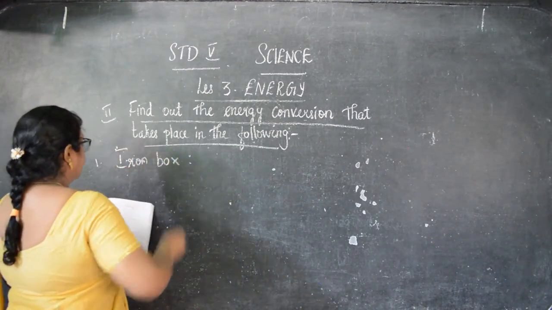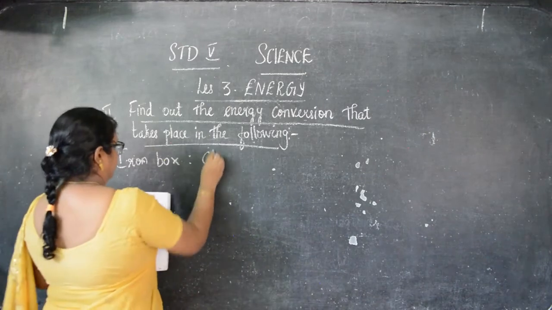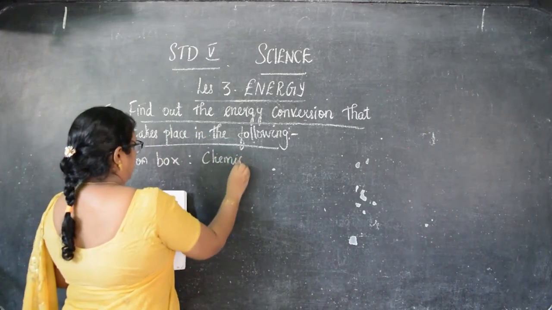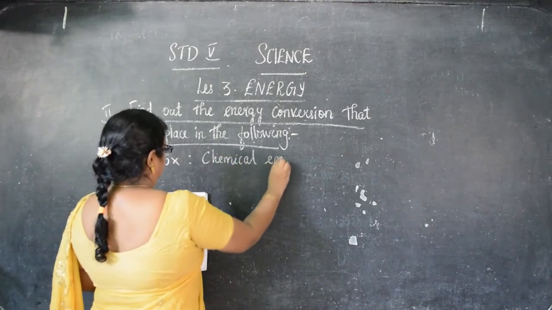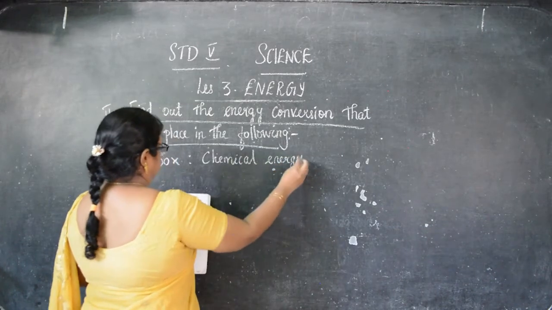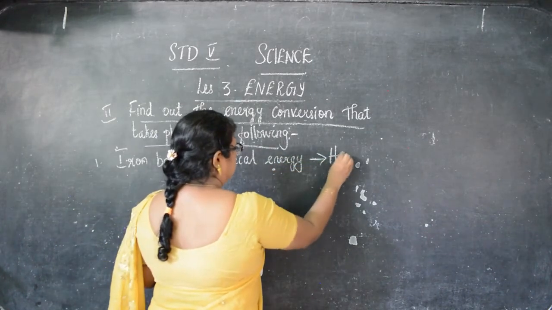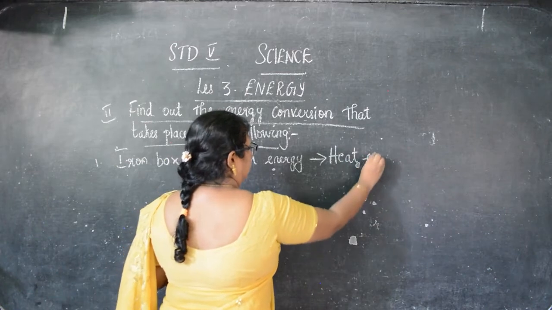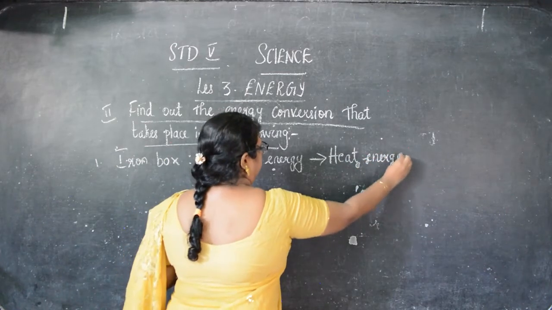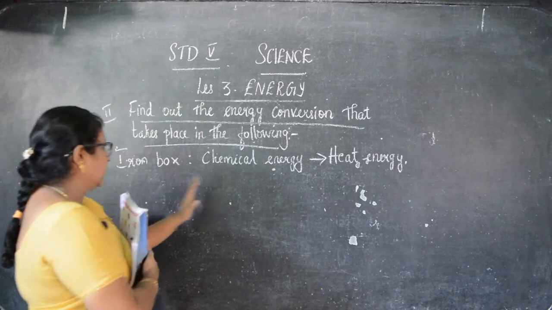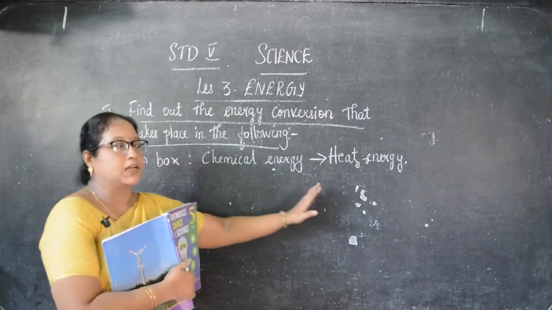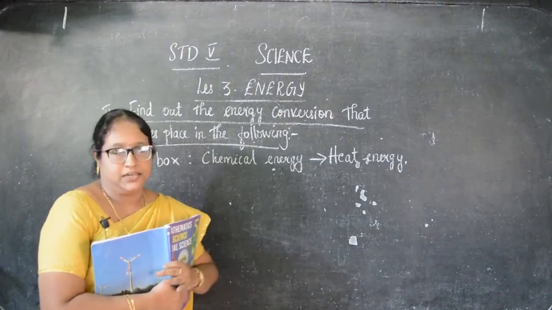So, in that, chemical energy is converted into heat energy. Okay, children, iron box.